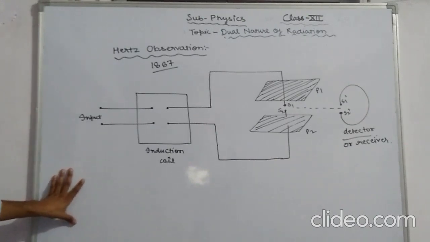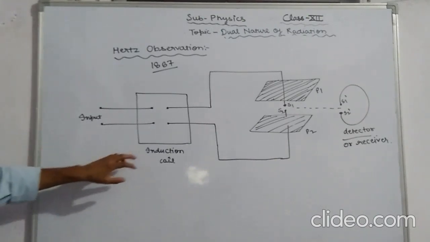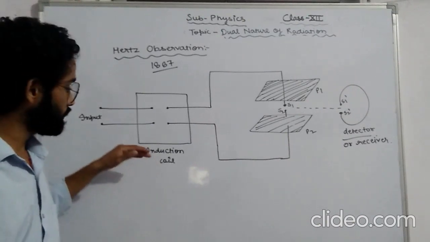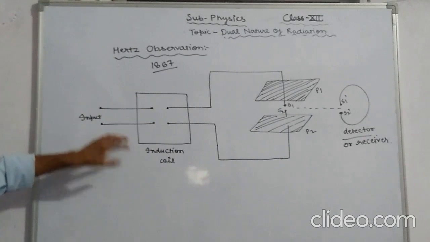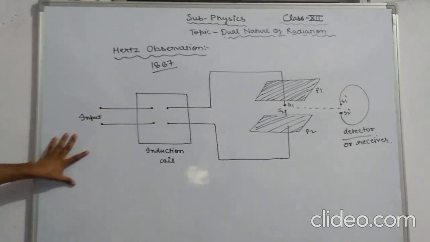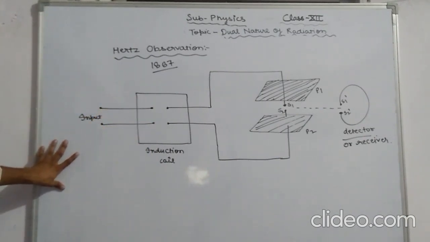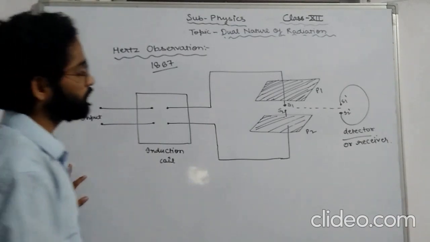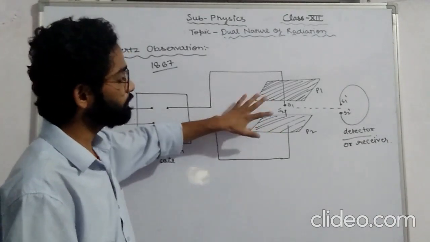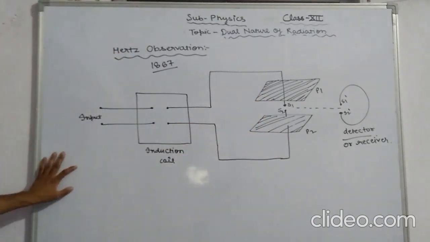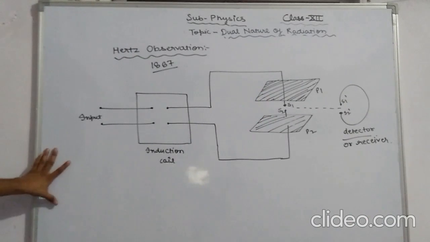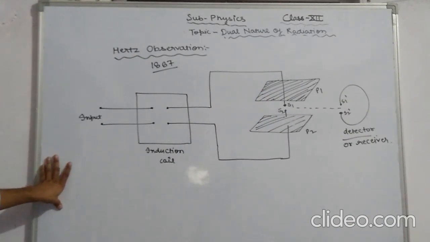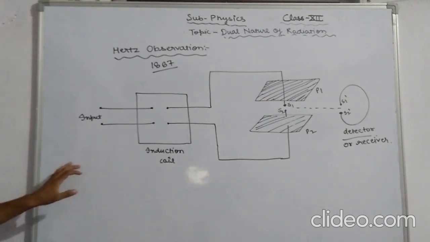Electromagnetic radiation was produced with the help of an induction coil, that is attached with the setup. Plates P1 and P2 and the metallic spheres S1 and S2 dash are attached with it. Then electromagnetic radiation falling on the detector induced a potential difference.